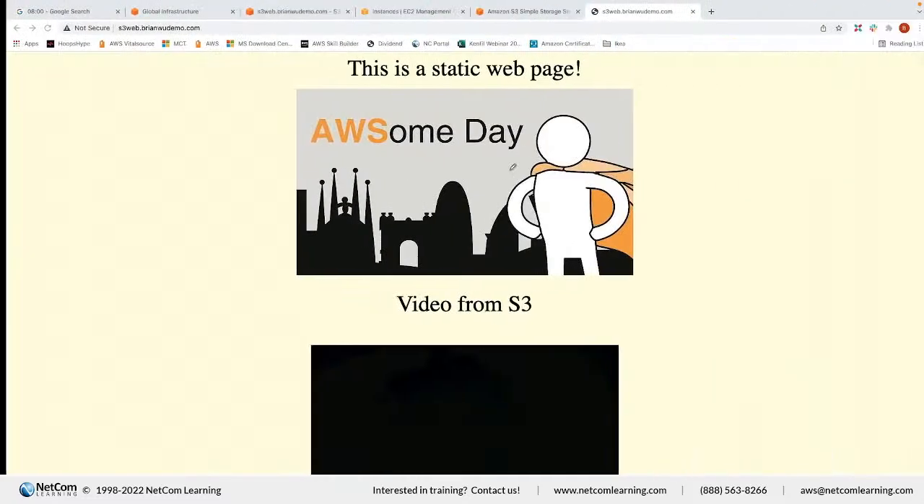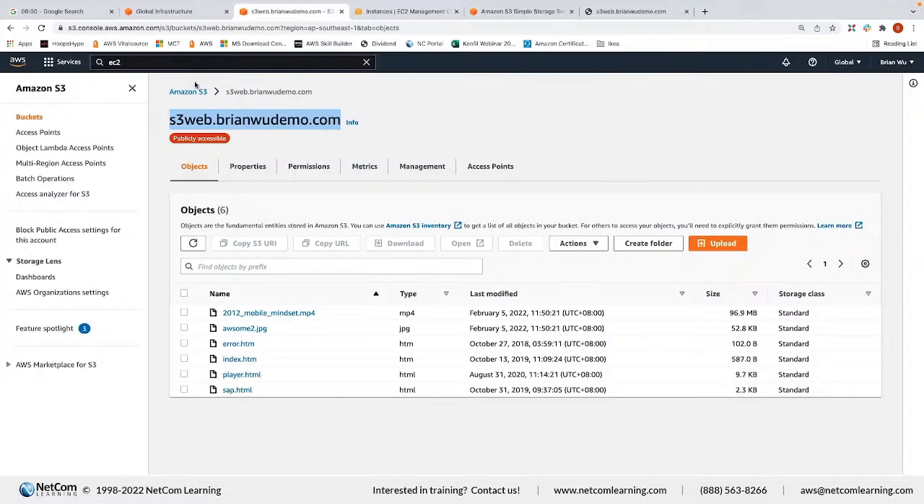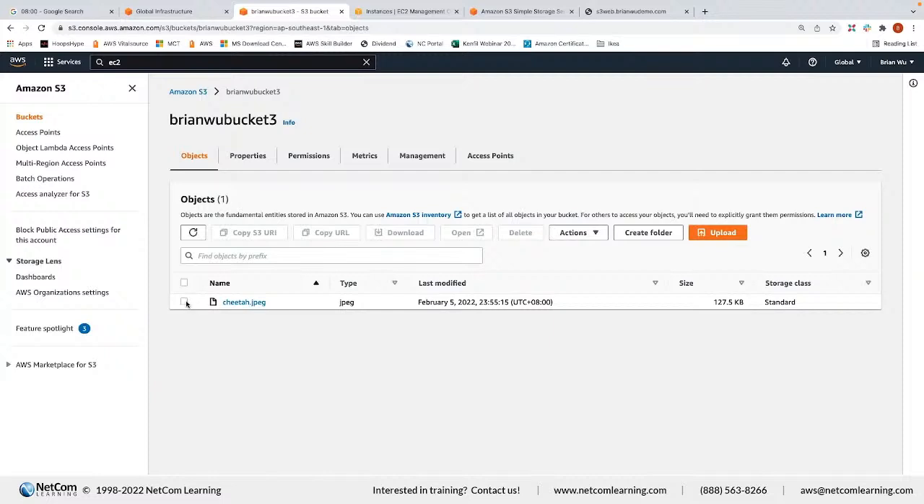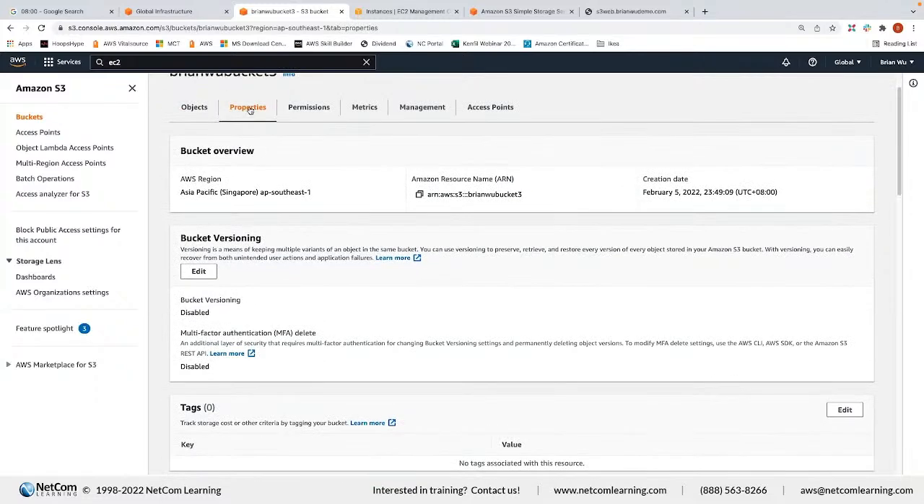So let me demo this versioning to you. Go back to my console. Go back to the cheater. All right, so now I still have the cheater. Let's say I don't need to delete it. Let me just enable the versioning first. If you go to properties, you can see bucket versioning. You see by default, the versioning is disabled.